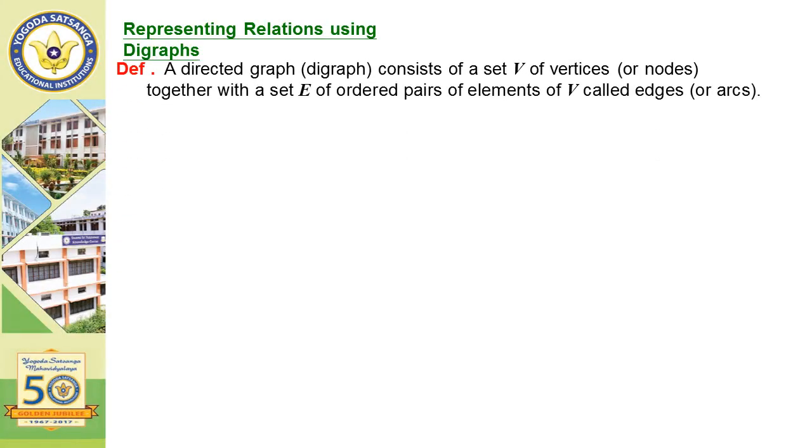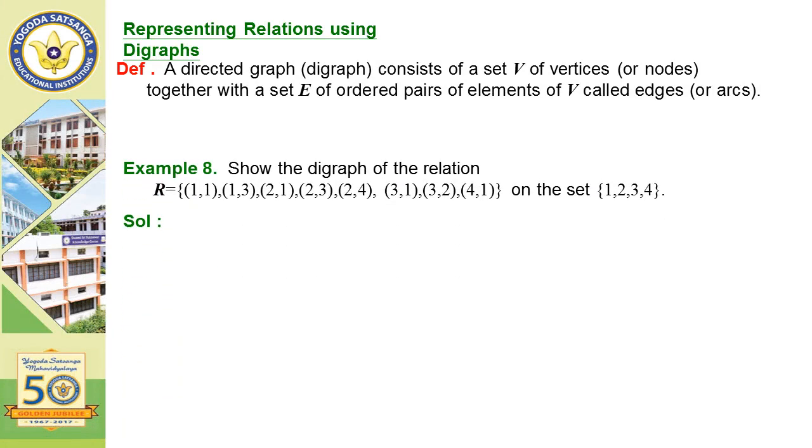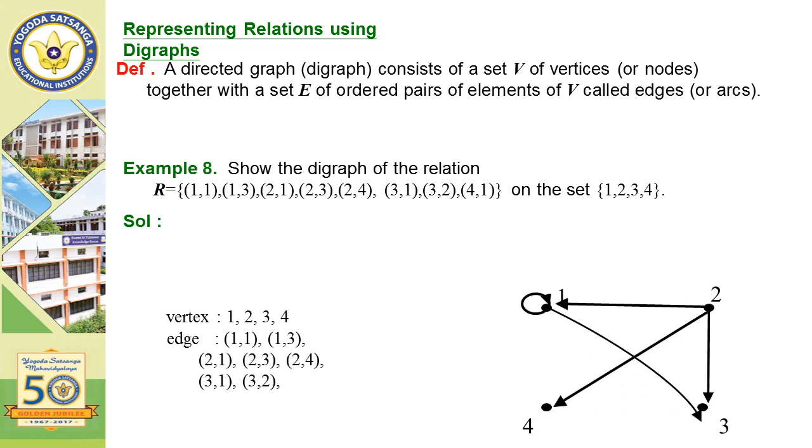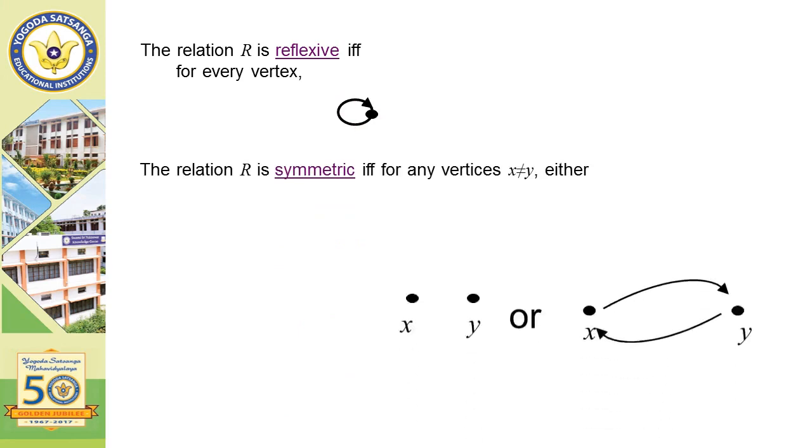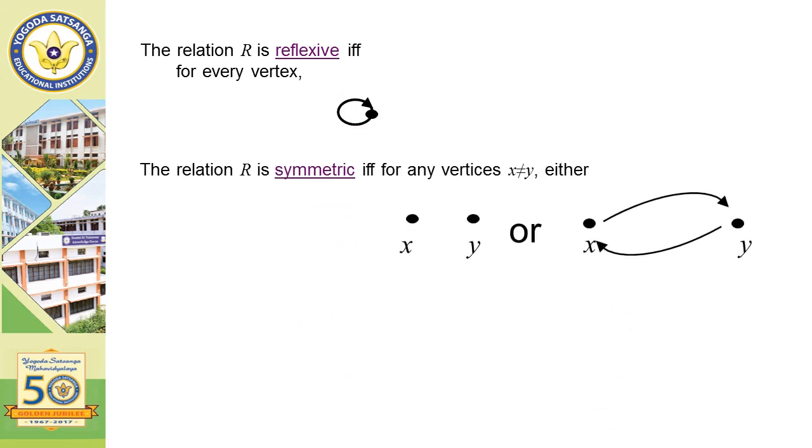Representing relations using diagrams. This was discussed earlier. A relation R is known as reflexive if it has a self loop. Symmetric: this is a representation of symmetric.